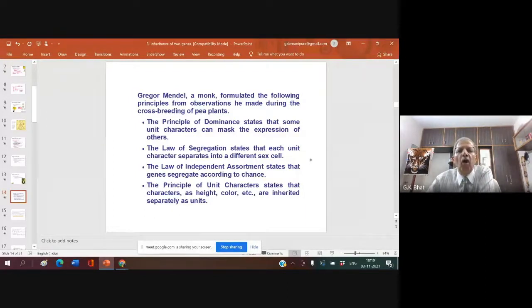Mendel, a monk, formulated the following principles from observations he made during the crossbreeding of pea plants. The principle of dominance states that some unit characters can mask the expression of others. The law of segregation states that each unit character separates into a different sex cell, gamete. The law of independent assortment states that genes segregate according to chance. And the principle of unit character, one more addition, states that characters such as height, color, etc. are inherited separately as a unit, one particular unit. Right? So these are some of the observations of Gregor Mendel.